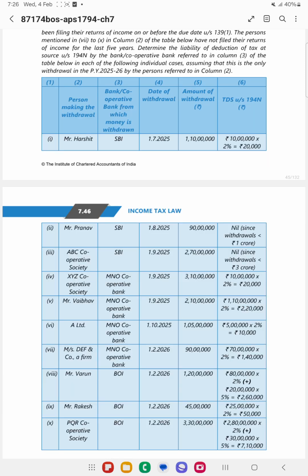So here various situations are given. Arshid is withdrawing from SBI on 1/7/25. It is 1 crore 10 lakhs. So on 10 lakhs, 2%, that is 20,000, is the TDS.